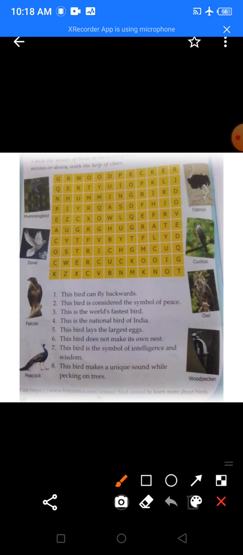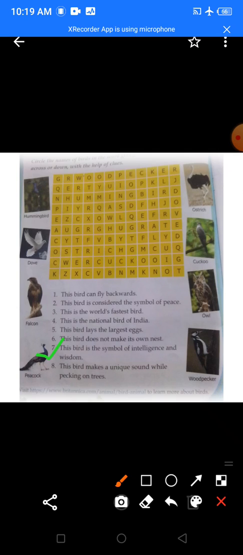Okay. So, where can you find the cuckoo? Find it on your own, everyone. Try searching for it on your own. Here is the word cuckoo. So, here is the cuckoo and here is the word cuckoo. Okay. So, now we will read question number 7.